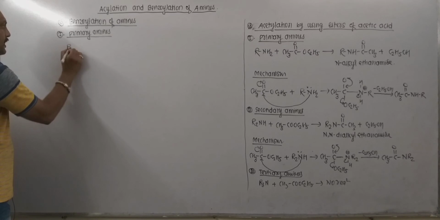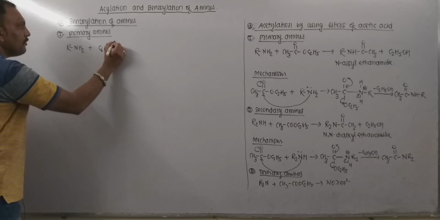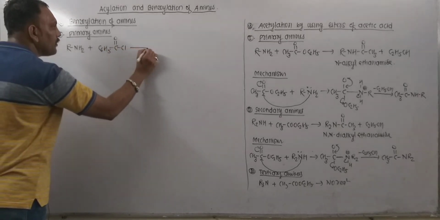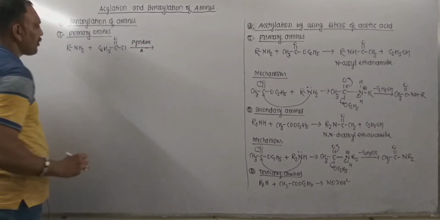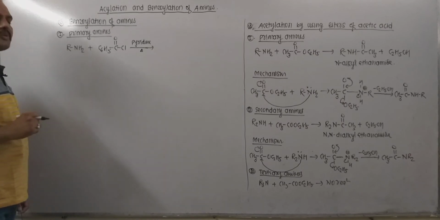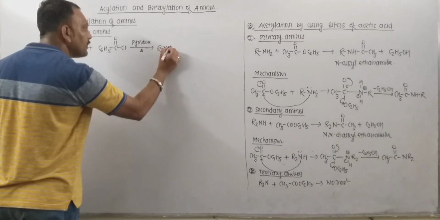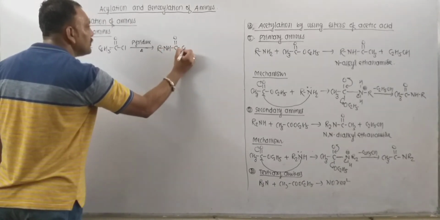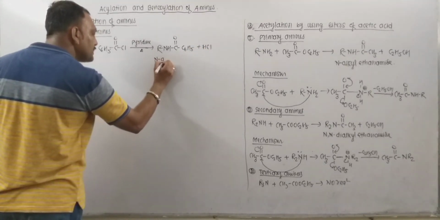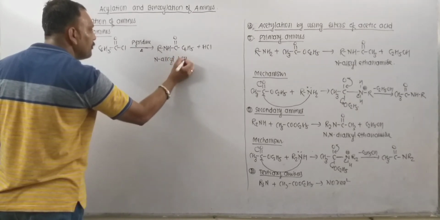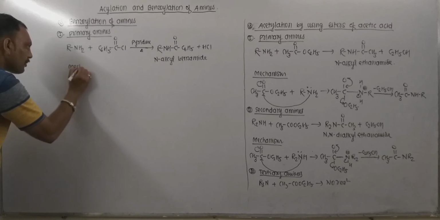So primary amine is represented as RNH2. So when we treat primary amine with benzoyl chloride like this, here we need to use a base like pyridine in order to remove the byproduct so obtained. So hydrogen attached to the nitrogen will get replaced by benzoyl group, and that leads to the formation of this product, what we call N-alkyl benzamide. So this is N-alkyl benzamide whatever we receive. Now let's see the mechanism of the reaction.